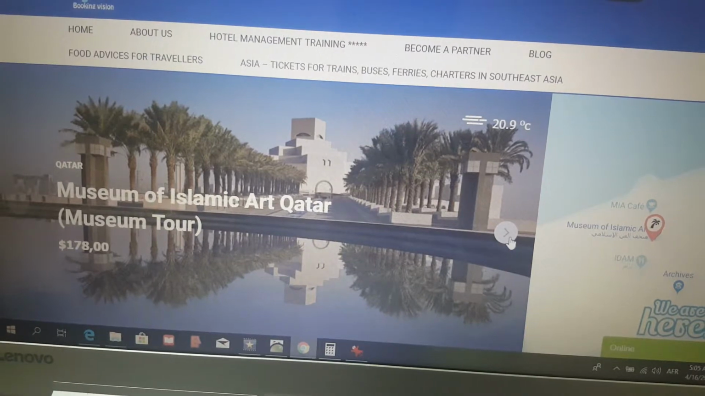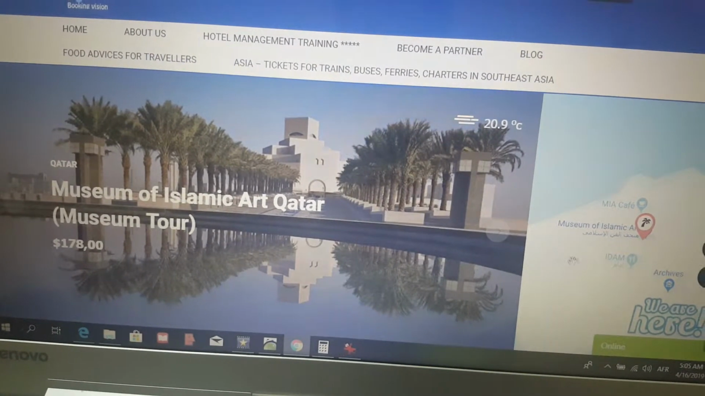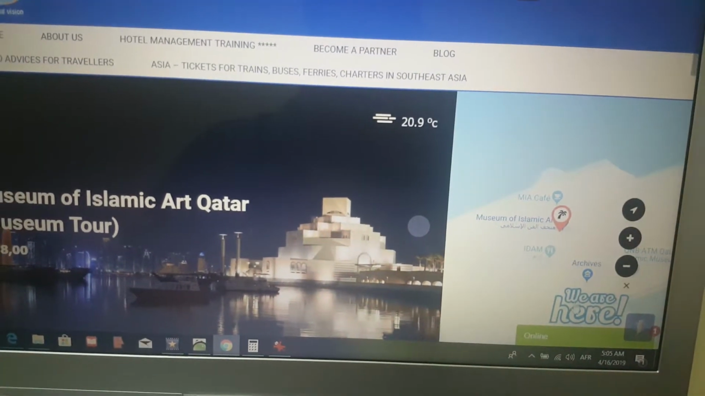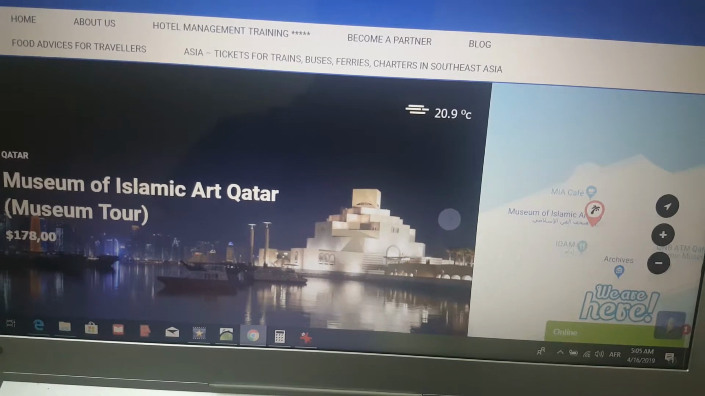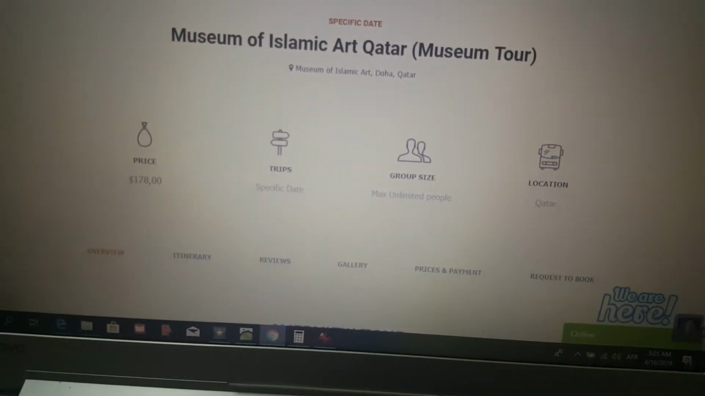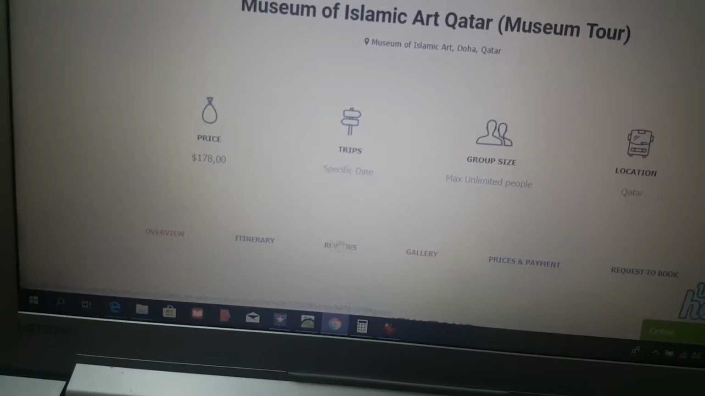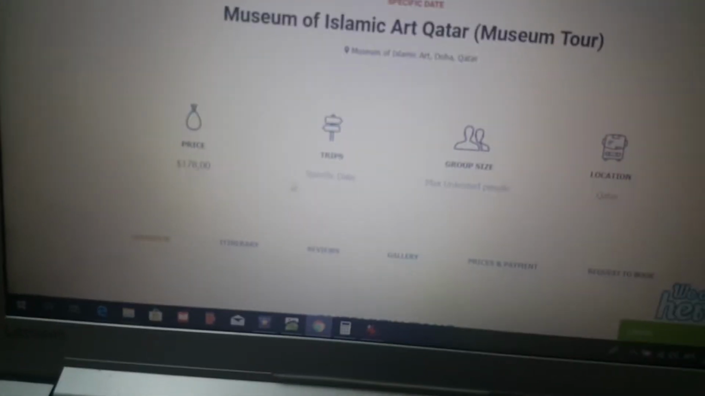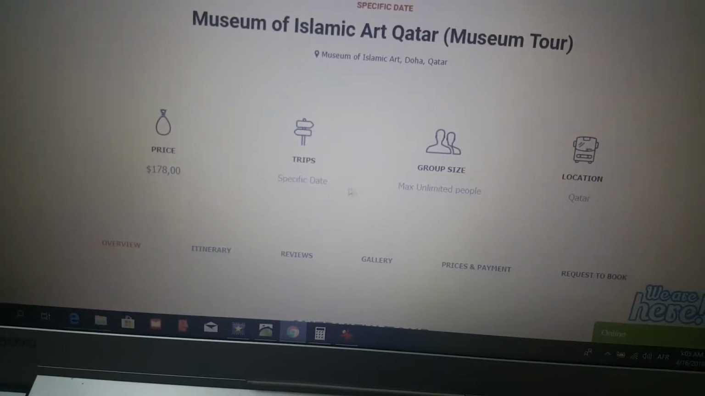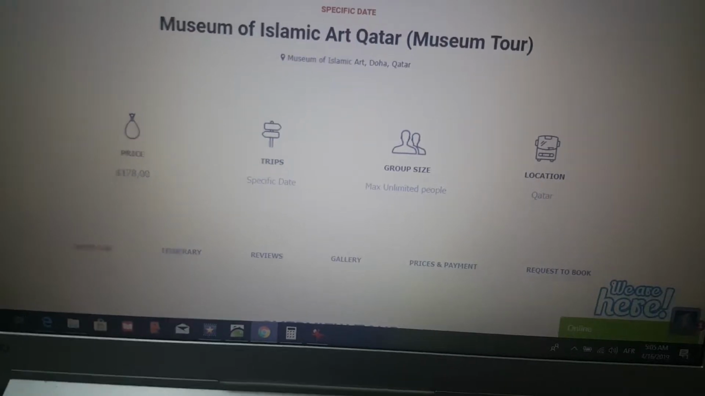Yes, exactly, this is the Museum of Islamic Art Qatar, and here this is the map of the museum. So we'll go down. Here you will find the price, which is $178, as it is a private tour. The group of how many persons and the location, for sure it's Qatar.